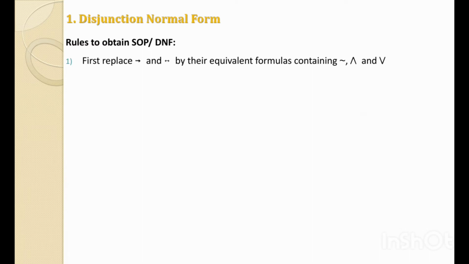To do this, we have three formulas, one for the implies and two for the double implies. The second rule is to apply negation by using De Morgan's law. And the third is to apply the distributive law. All these laws and formulas we have covered in our previous video.